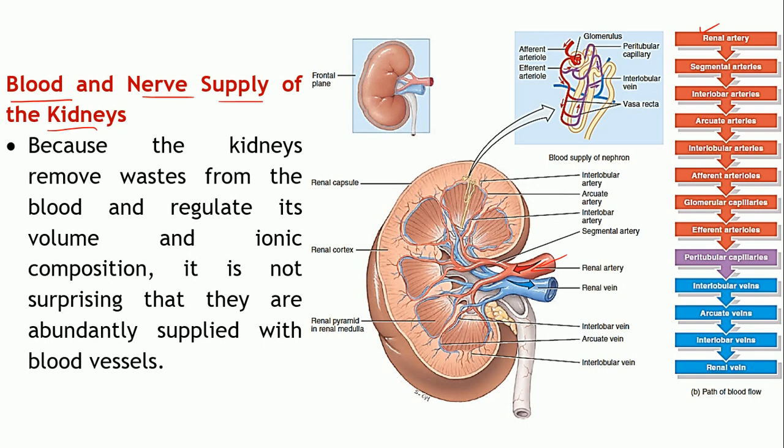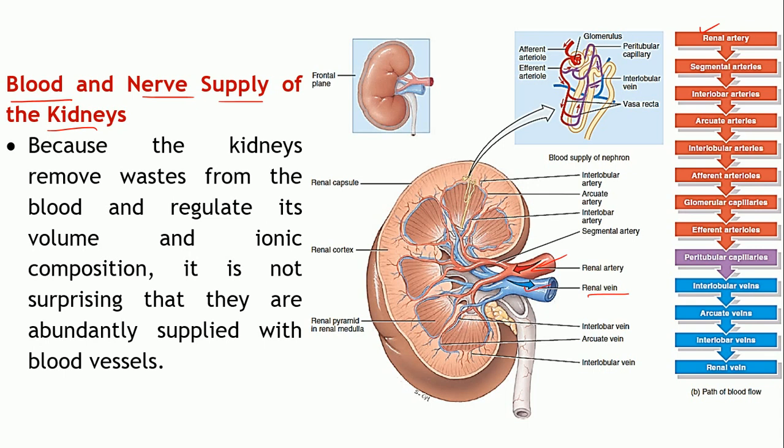Further, the blood vessels will go on dividing, ultimately they will reunite and the blood will be moving out of the kidneys via the renal veins. So these are the different types of blood vessels, and the color coding obviously tells you about the type of blood, whether it is oxygenated or deoxygenated.